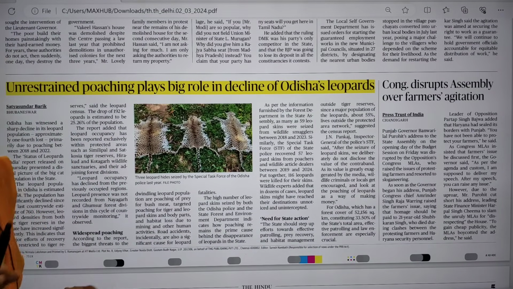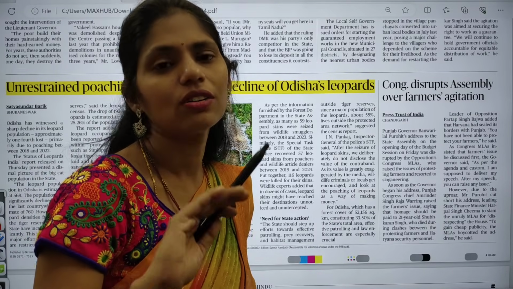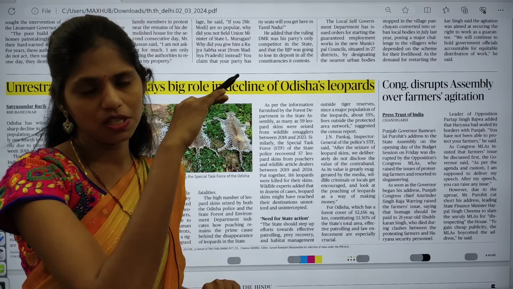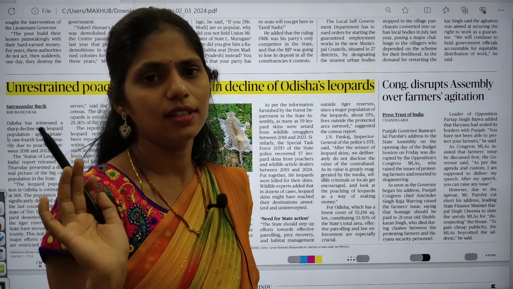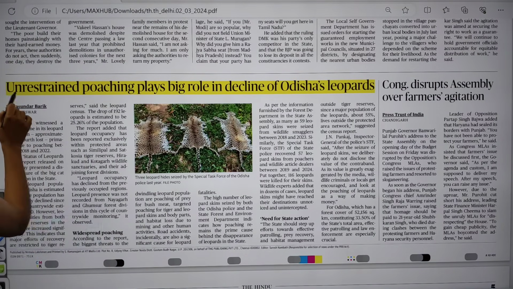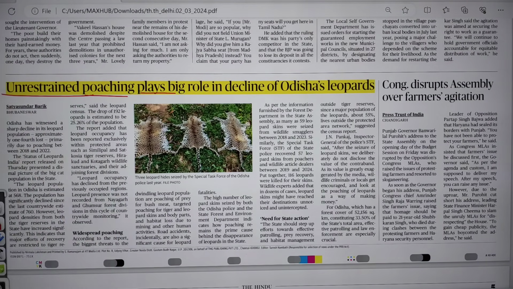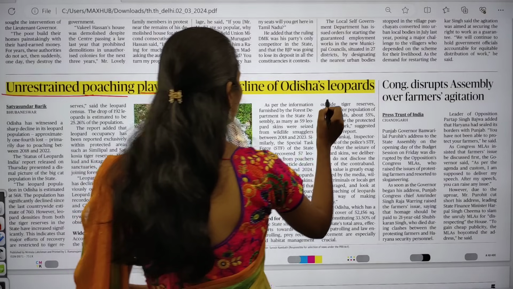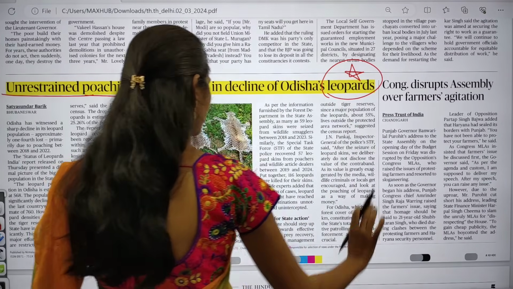In yesterday's class itself we discussed the leopard population, which is decreasing in the Sivalik region, especially in the Himalayan region, but is increasing in the northeastern as well as southern regions, right? Now this article says that unrestrained poaching plays a big role in the decline of Odisha's leopards. We discussed some facts regarding leopards yesterday, so we are not going to discuss that.